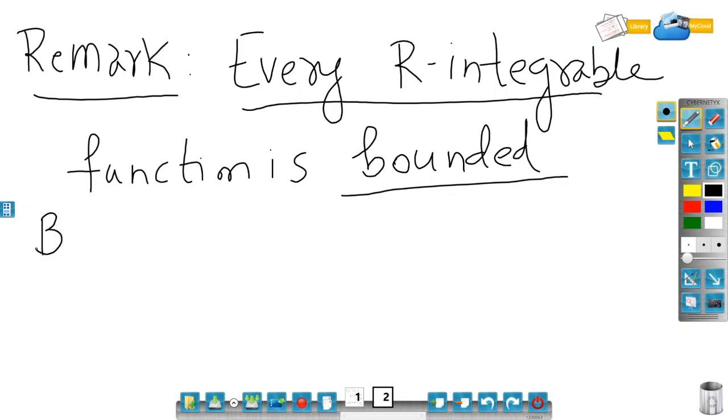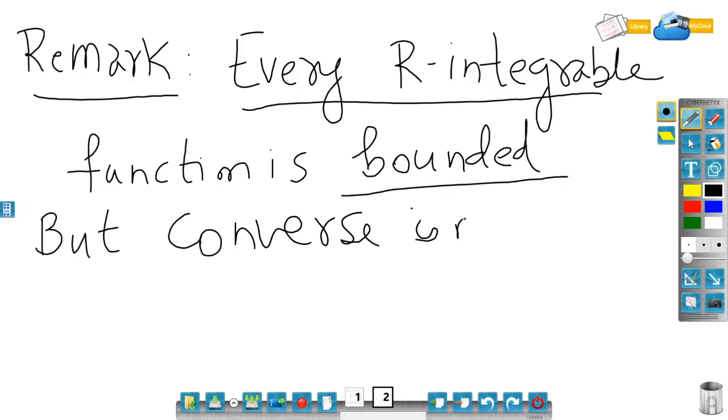The converse is not true means I need to give an example of a function which is bounded but not R integrable.